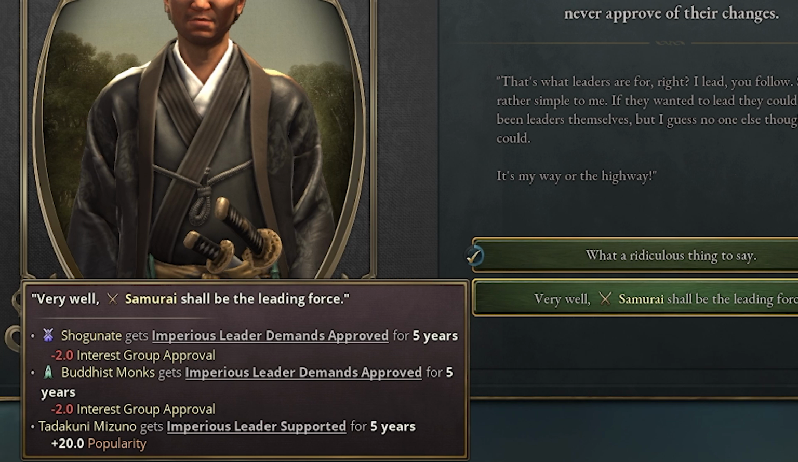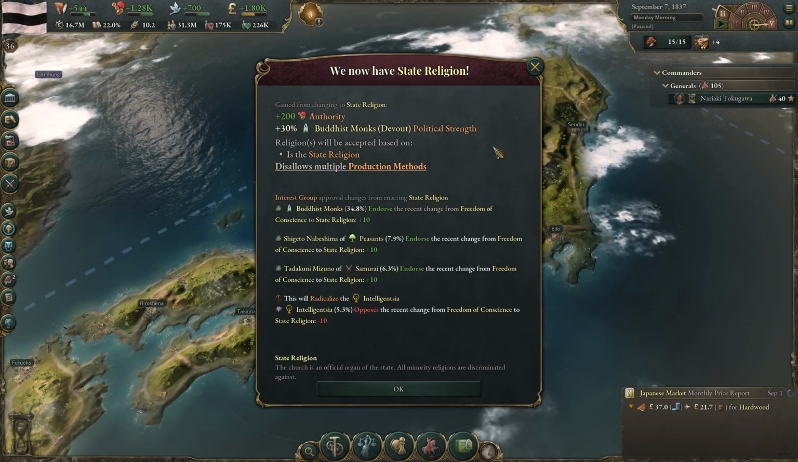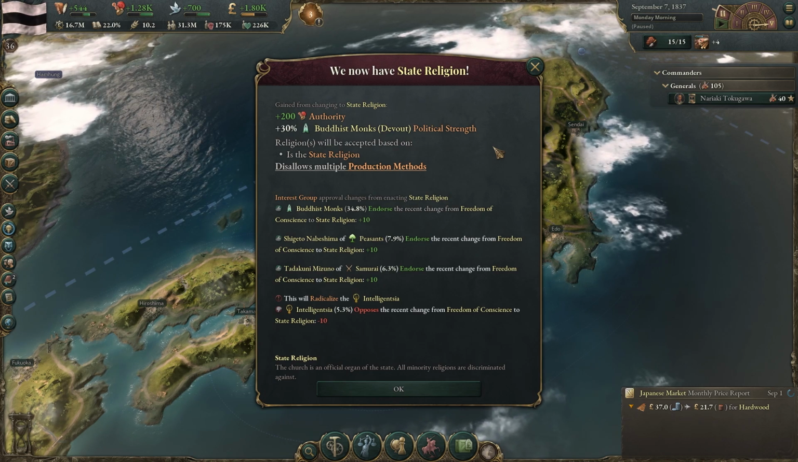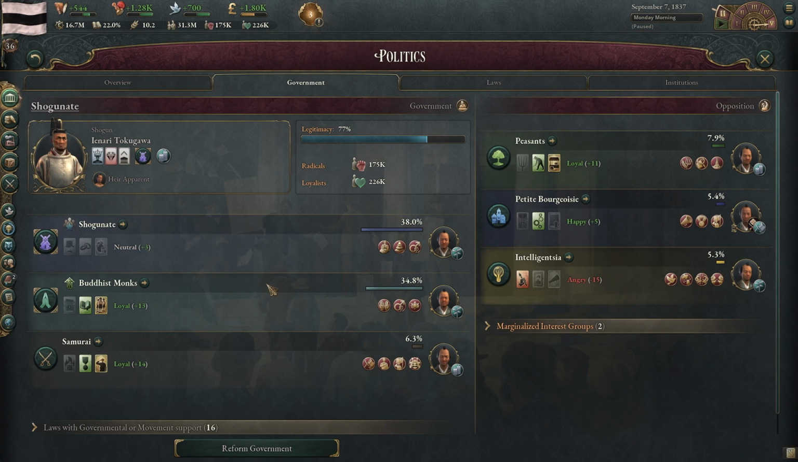We say, very well, samurai shall be the leading force, -2% to the shogunate and -2% to the monks, but we really don't want to do that. So I think we're going to just say, what a ridiculous thing to say. So third time's the charm. We got state religion. Yay, we did it. So now the monks will have an extra 15% political power, which is awesome.